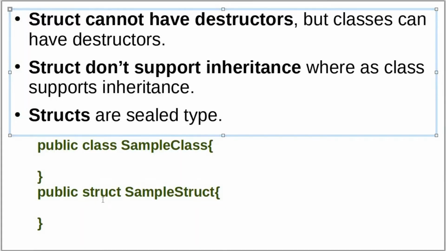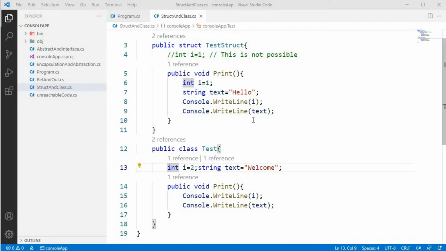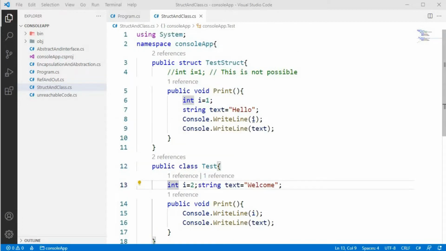Also, struct cannot have destructors, but classes can have destructors. Struct doesn't support inheritance, whereas class supports inheritance. Structs are actually sealed types. So let's practically check how to create a struct and a class in C#.